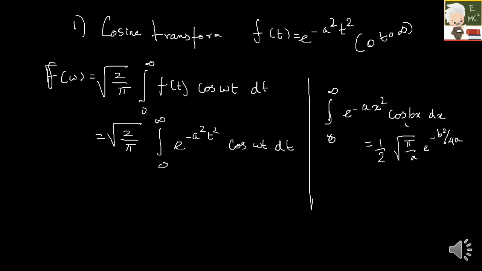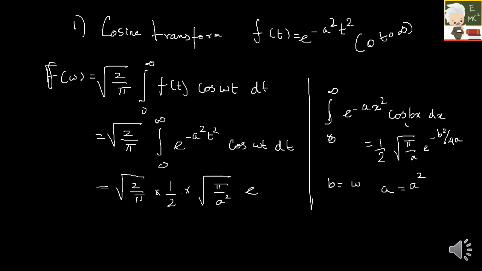So what is your b here? Your b is nothing but omega and your a is nothing but a square. So here it would be under root 2 by pi into half into under root pi by a square into e raised to minus b square, which is omega square by 4a square. So this is your final answer. It's really easy. If you just remember this one integral formula, you will get the answer